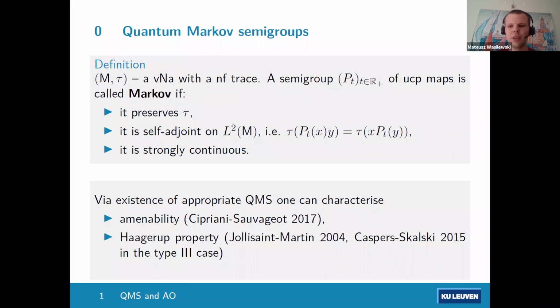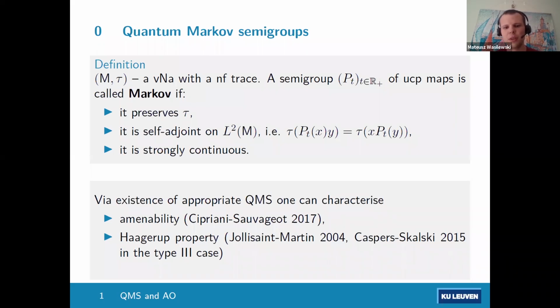And these characterizations really resemble the characterizations of the corresponding approximation properties for groups. So, for example, amenability you can characterize via existence of positive definite functions which are in L1 but converge to 1 pointwise.